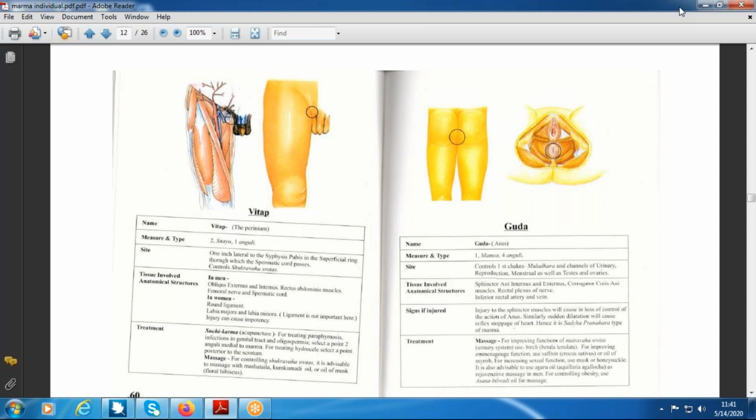Manibandha means the wrist joint. The ankle joint is present between foot and leg. This is the reference we have. In the same way, the wrist joint, that is the Manibandha Marma, is present between Prakosta and Hasta.